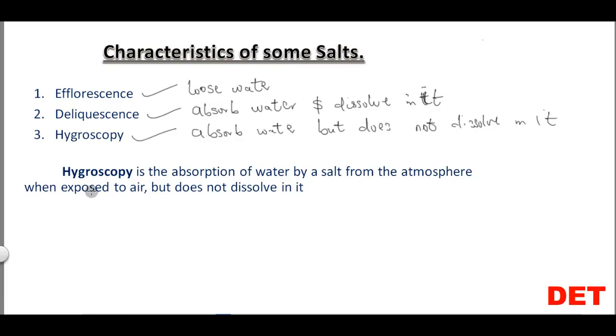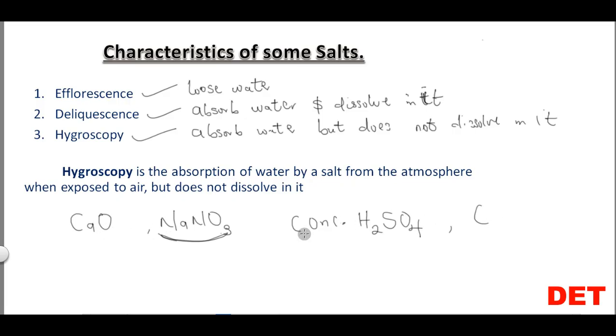All right. So examples of hygroscopic substance or hygroscopic salt, we have calcium oxide. Calcium oxide is an example of a hygroscopic substance. All right. Then we have sodium trioxonitrate(V). This is an example of a hygroscopic salt. All right. So other examples of hygroscopic substances, we have concentrated tetraoxosulfate(VI) acid, H2SO4.